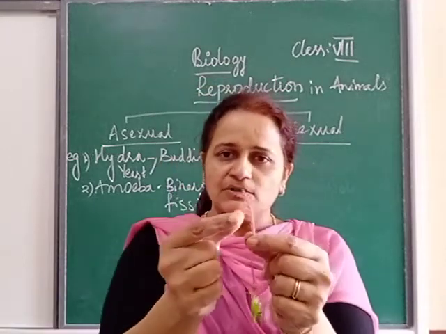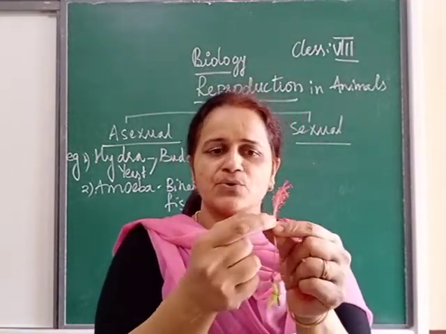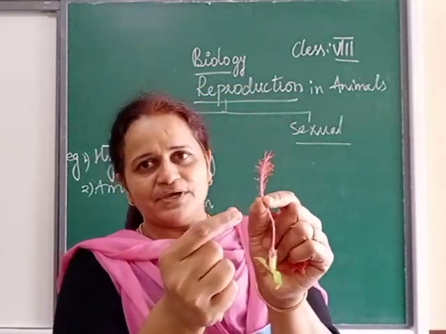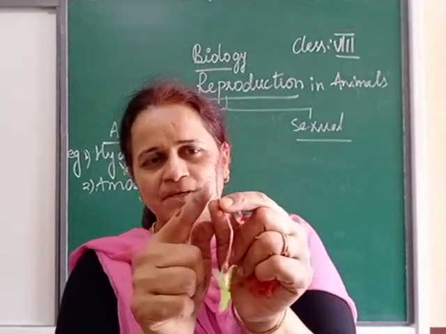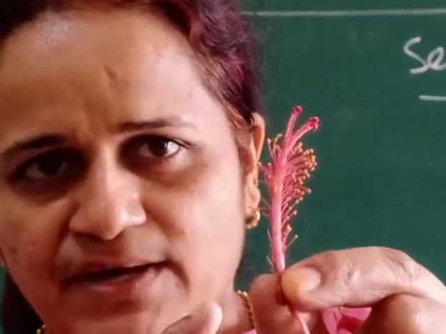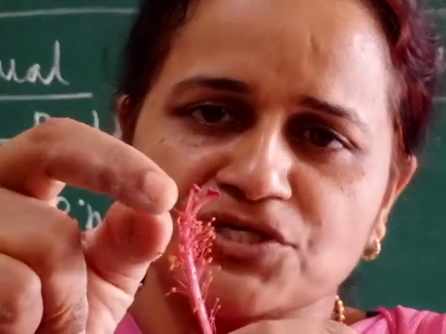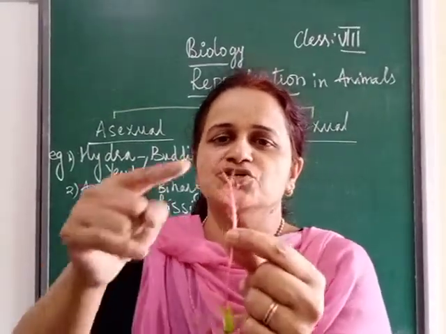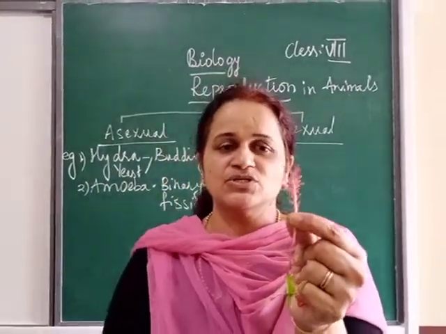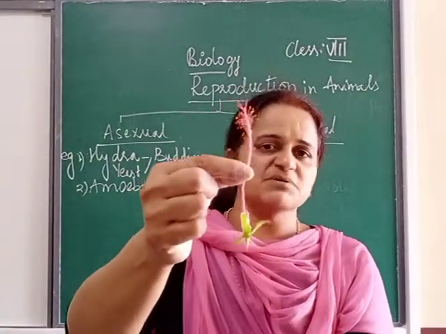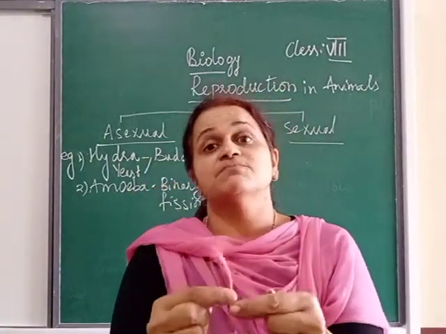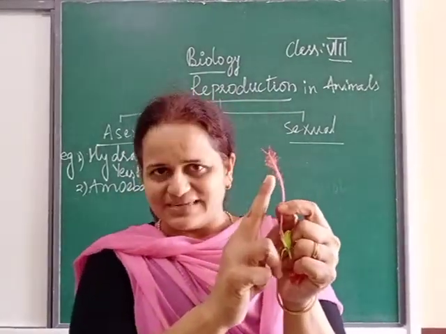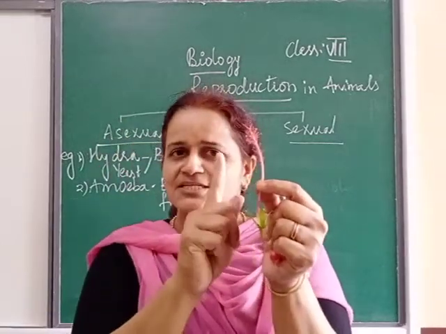If you talk about the male, you can see this is the androecium. This powder-like part we call the androecium. This androecium is also present in the same flower, and you can see this is the gynoecium. So androecium is the male part, gynoecium is the female part. These two parts together are present in this hibiscus flower. So we call this plant bisexual. Why do we call it bisexual? Because both the reproductive parts, androecium and gynoecium, are present in one flower.